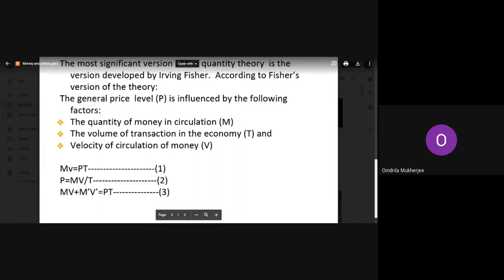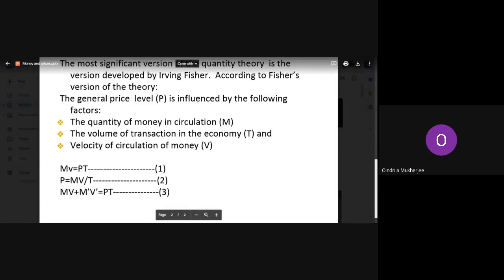V equal to velocity of circulation of money. Then what is P? General price level. P equal to price level. And T will be transactions. Okay, please write it down.